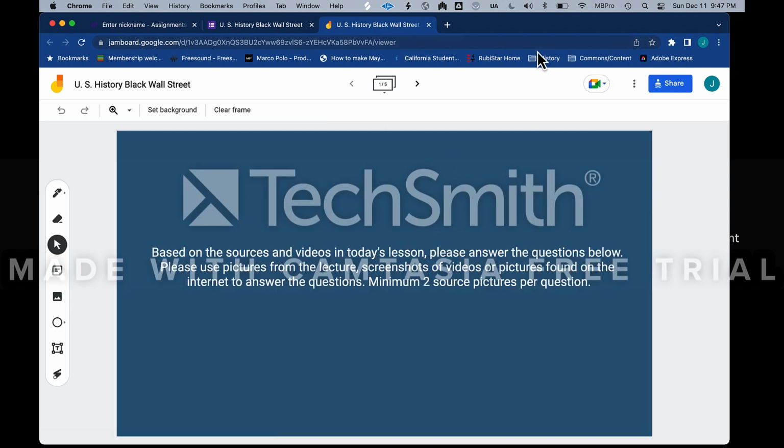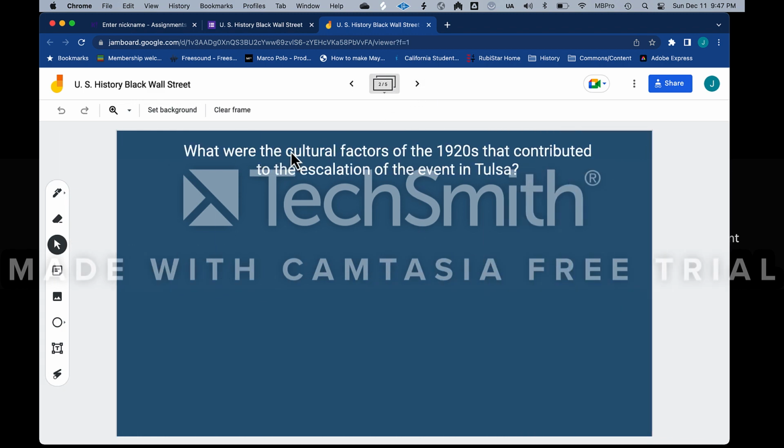So yeah, they're going to have to copy this, and I'll go through this with them just to show them how I made this. Each question is laid out here. They can get pictures and paste them on here and do the same assessment, but just using pictures, and they have to correlate to what's happening. They can also go to Google and search their own pictures. They can use what I provided. They can take screenshots from the videos as well.